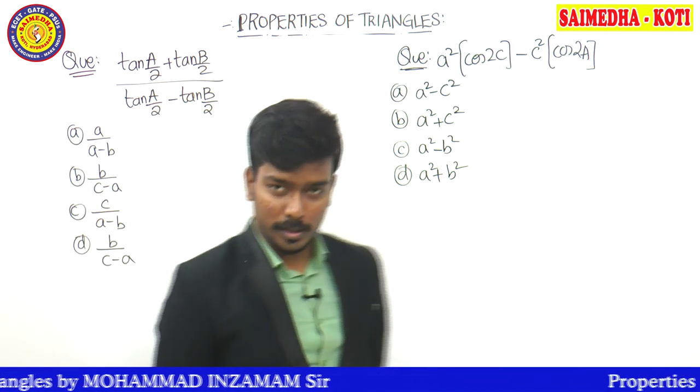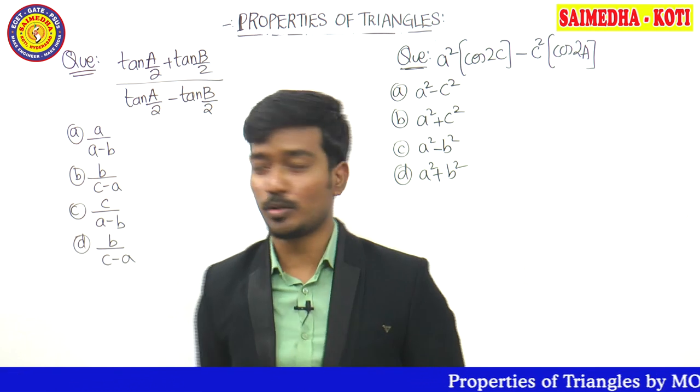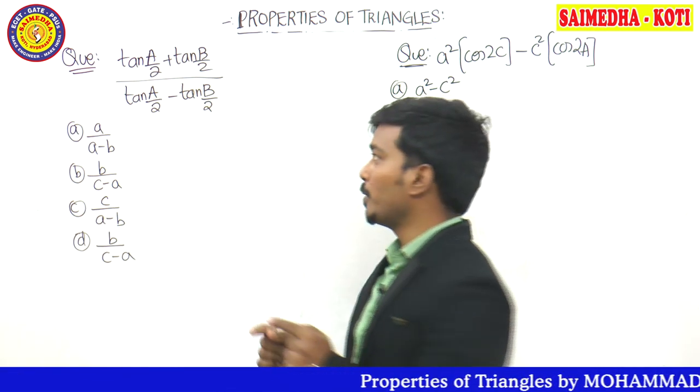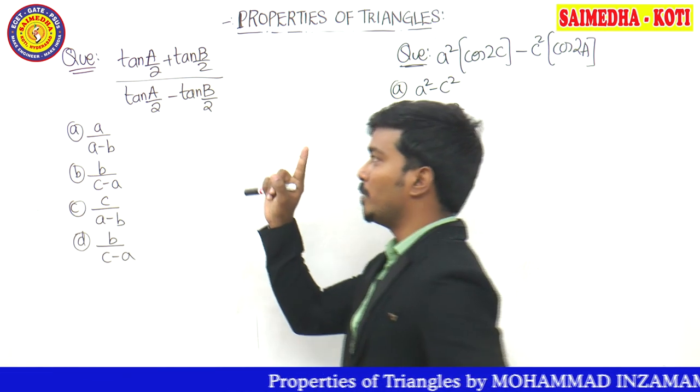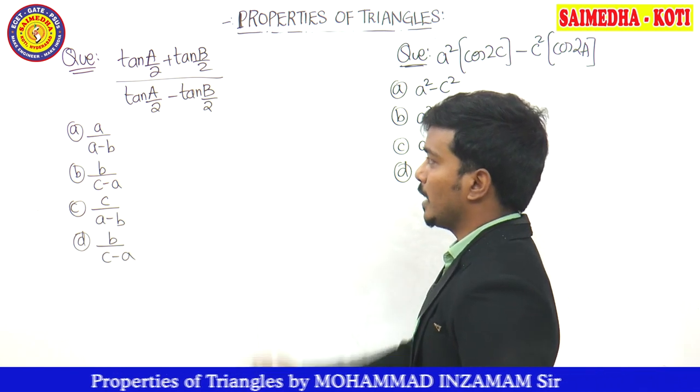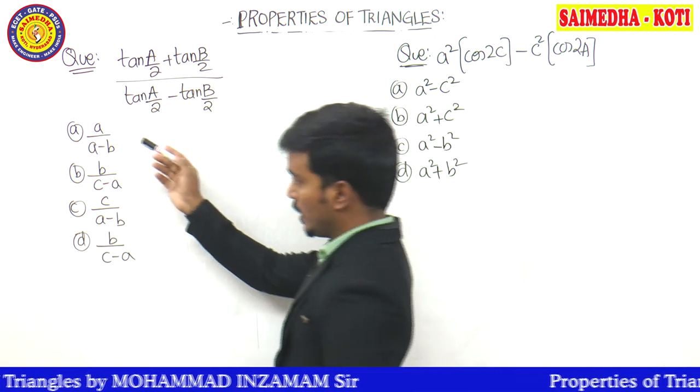The next two questions are over the board, guys. You have 5 seconds to solve the problems. Try and solve the problem. The question given is tan a by 2 plus tan b by 2 divided by tan a by 2 minus tan b by 2, and options are there over the board.